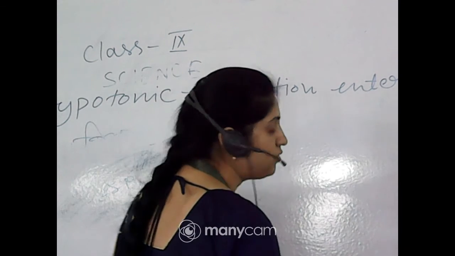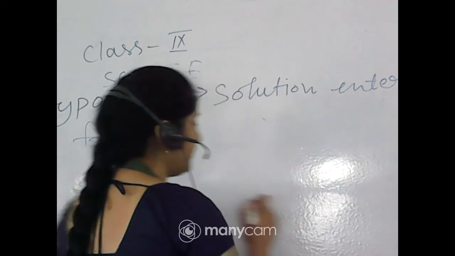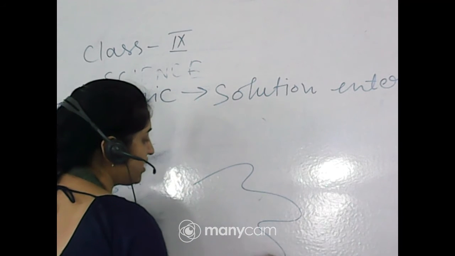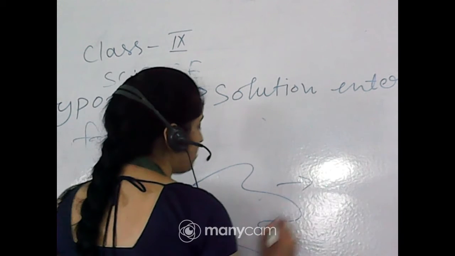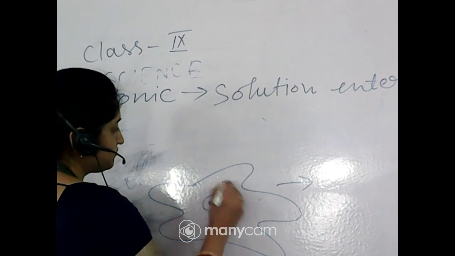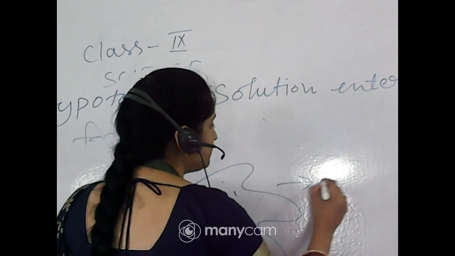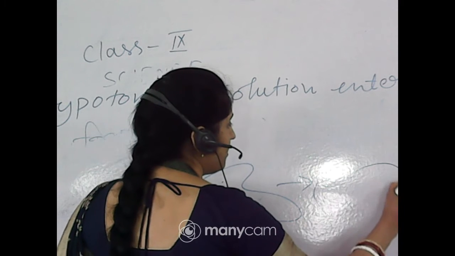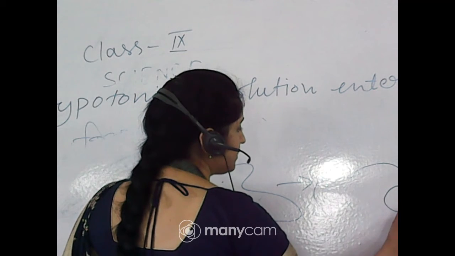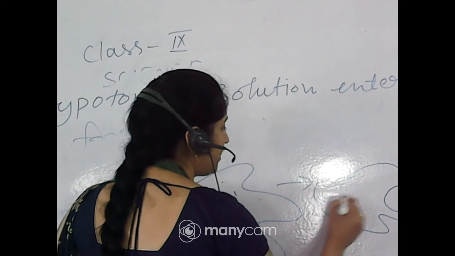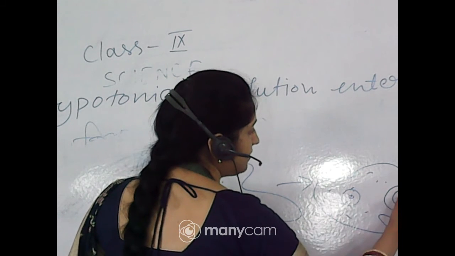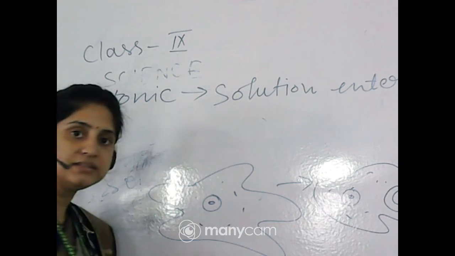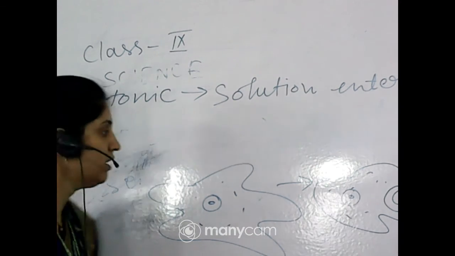You know that the cell is flexible, so the amoeba can change its shape. When the endocytosis process occurs, the amoeba makes leg-like extensions and forms a body around the food, and the food enters. This is known as endocytosis.